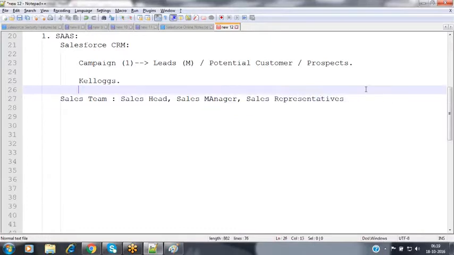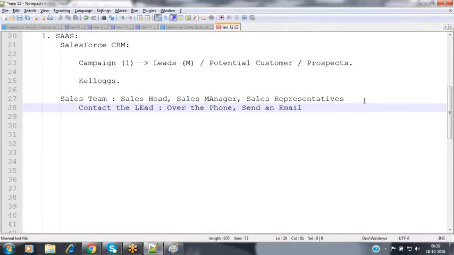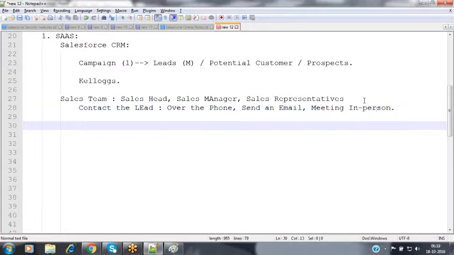Whenever I send the lead details to my sales team, my sales team will start contacting the lead. How can they contact the lead? They can contact the lead over the phone, or by sending an email notification, or by meeting the person directly by taking an appointment.